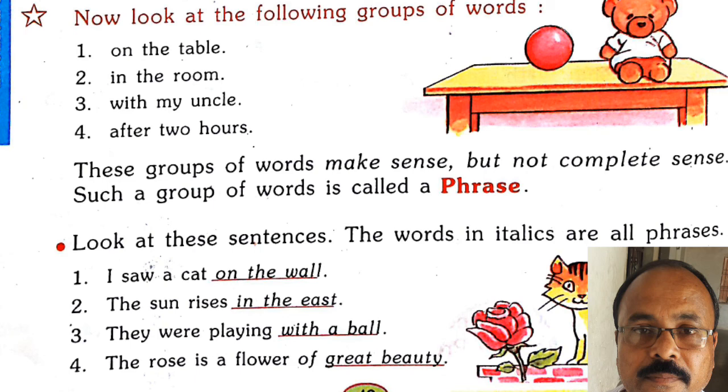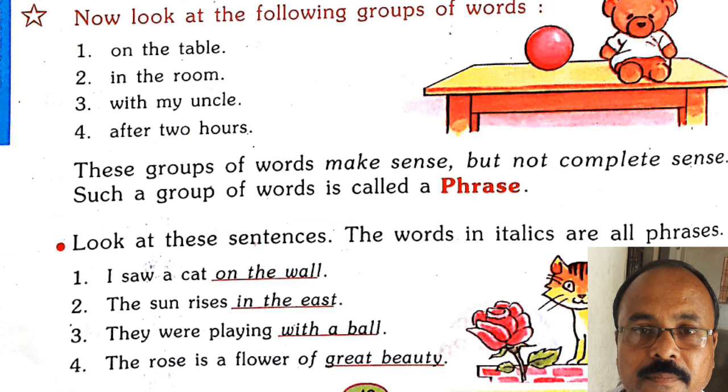So on the wall, in the east, with a ball, great beauty. These are the phrases.